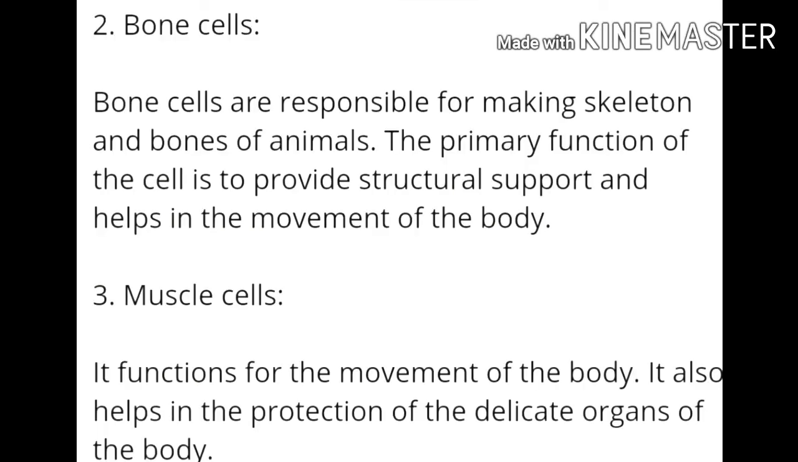Second number, bone cells. Bone cells are responsible for making the skeleton and bones of animals. The primary function of the cell is to provide structural support and help in the movement of the body. And third number, muscle cells. They function for the movement of the body. It also helps in the action of the delicate organs of the body.